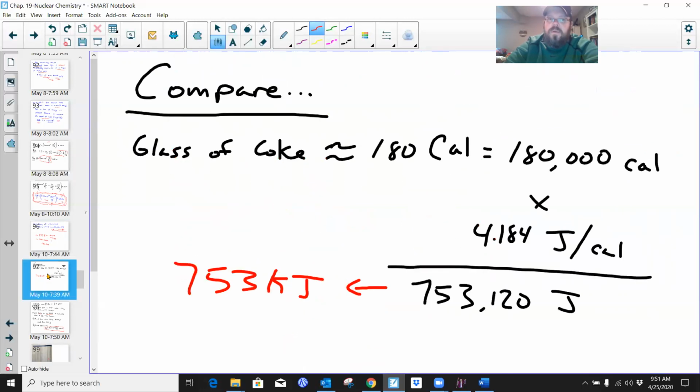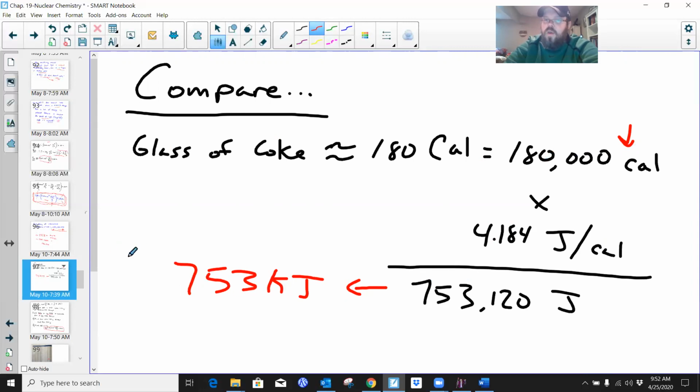Okay, so compare that to, sorry, right here it is. Brain fart, guys, sorry. A glass of Coke contains about 180 food calories. That's 180,000 science calories. Remember, a food calorie is a kilocalorie. Multiply that by 4.184 joules per calorie. That gives me about 753 kilojoules.